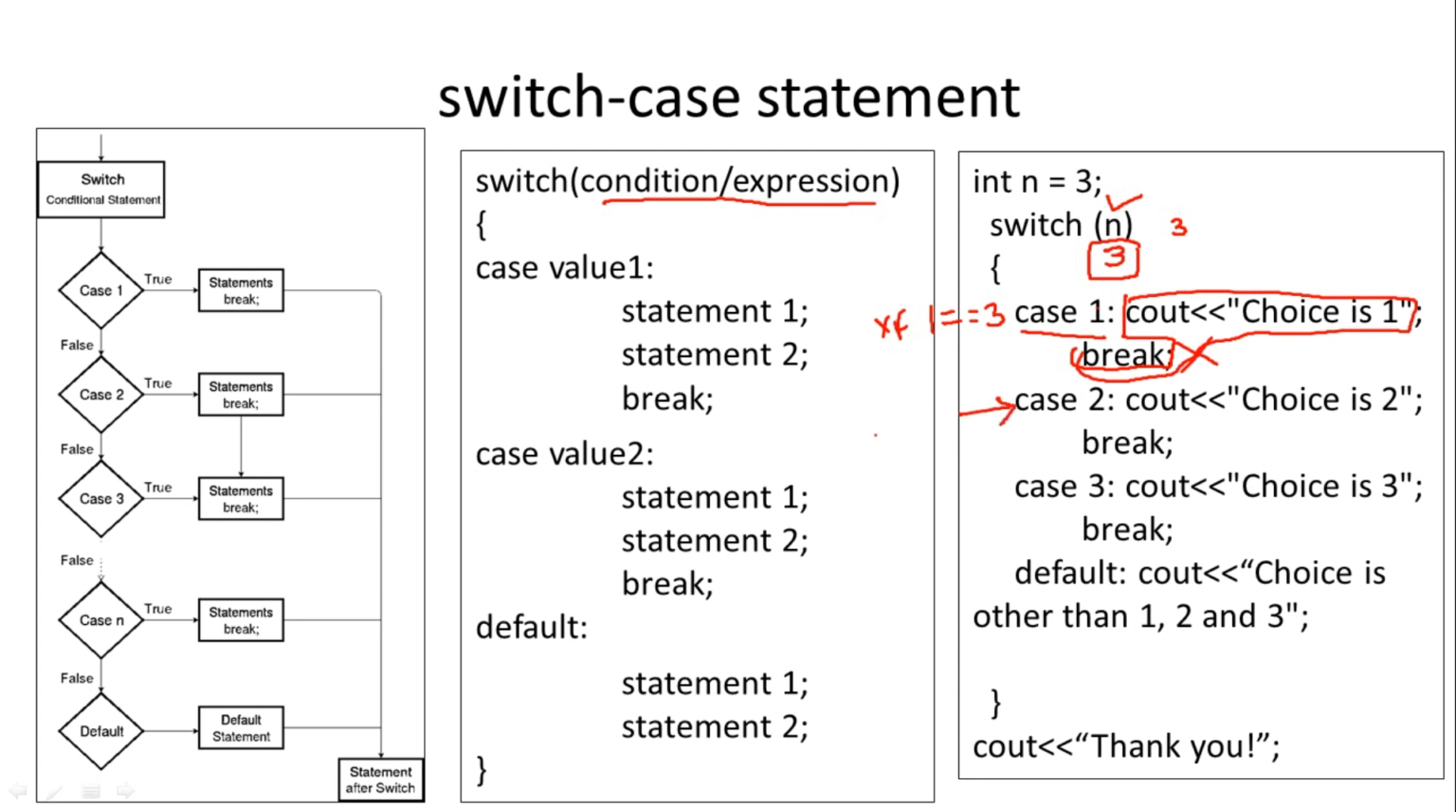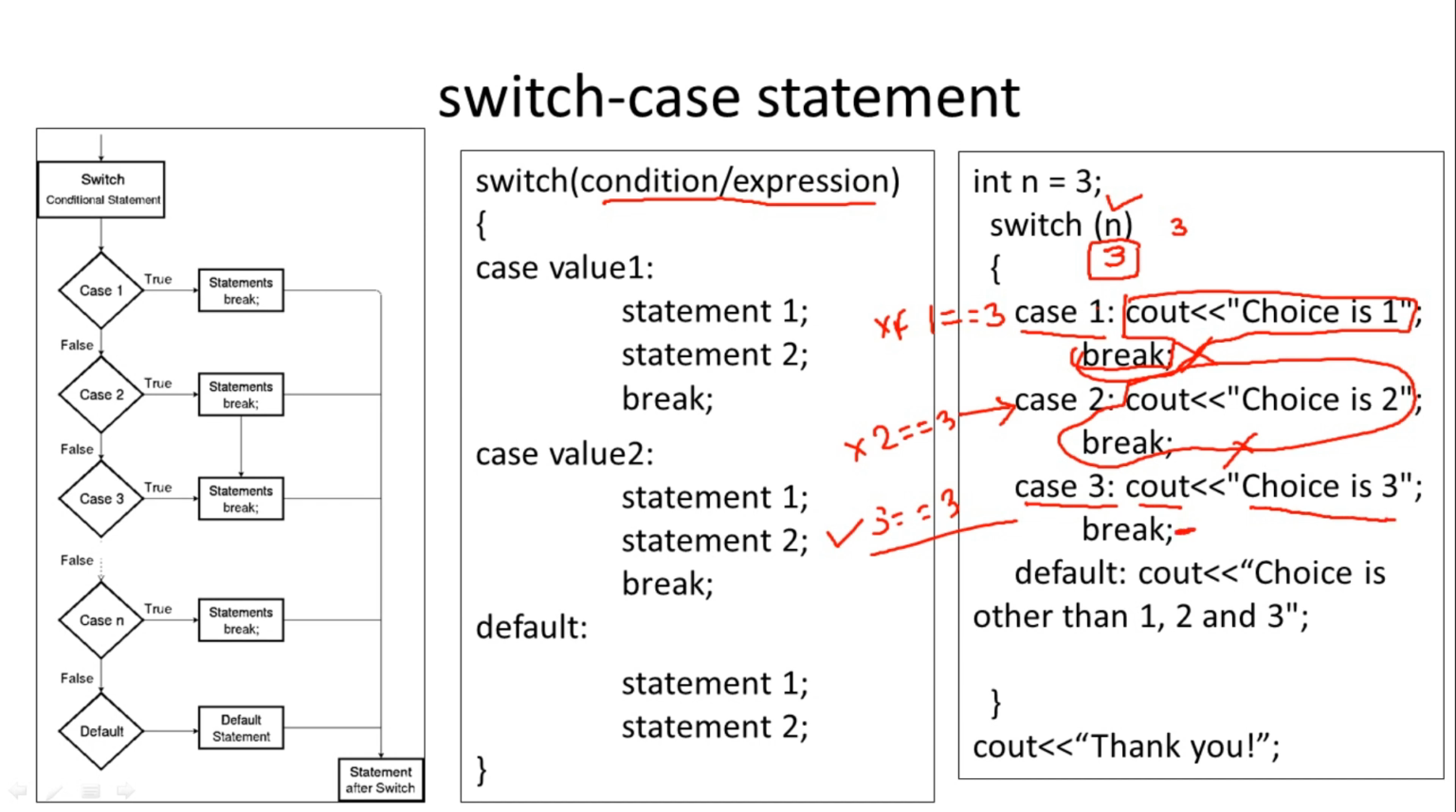Whether 2 equals 3, no. So again, whatever is written in case 2 will be skipped. Then 3 equals 3, this will be true. So this case is matching. So what will be executed first? Cout means one statement will be printed: choice is 3. This will be the first statement that is printed.